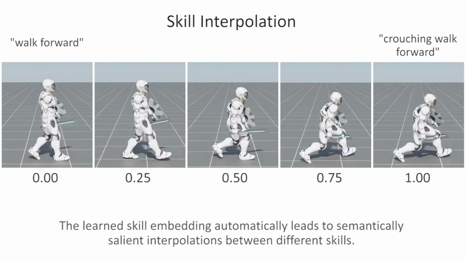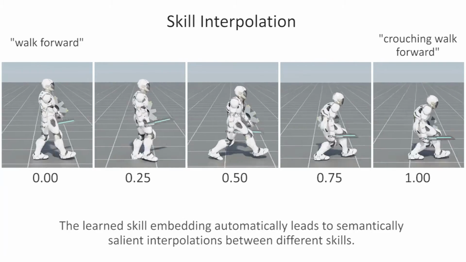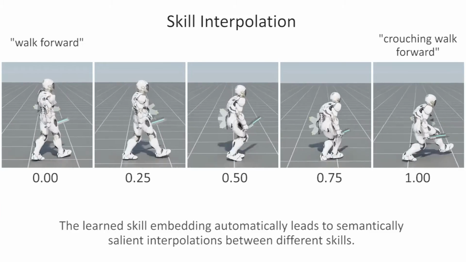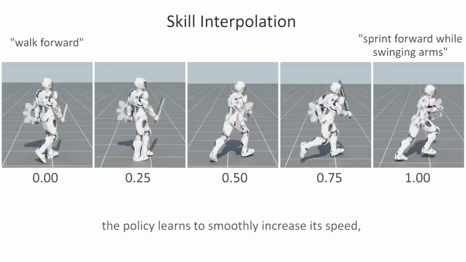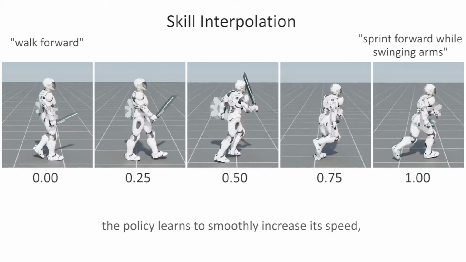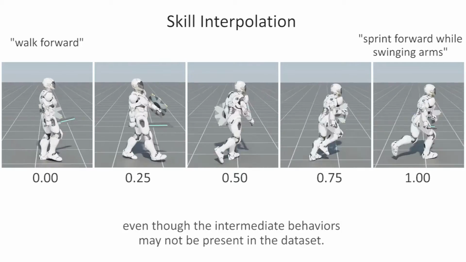The learned skill embedding automatically leads to semantically salient interpolations between different skills. When interpolating between a walking and running skill, the policy learns to smoothly increase its speed, even though the intermediate behaviors may not be present in the dataset.